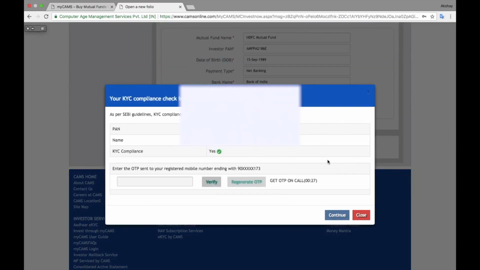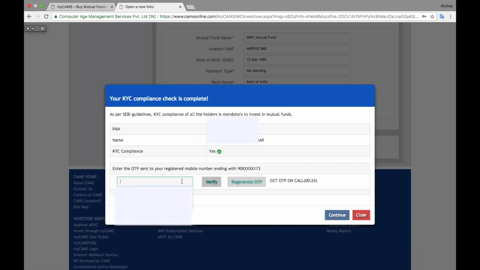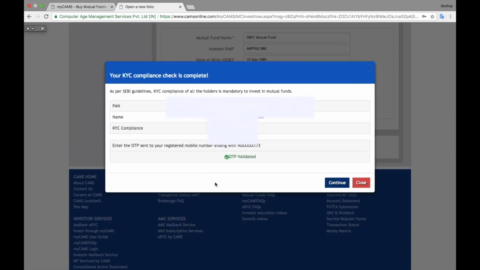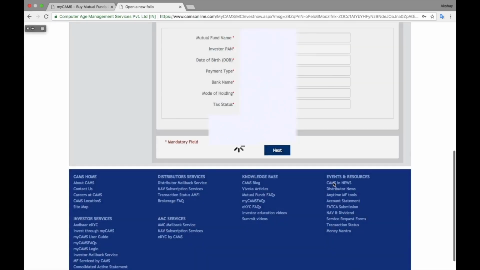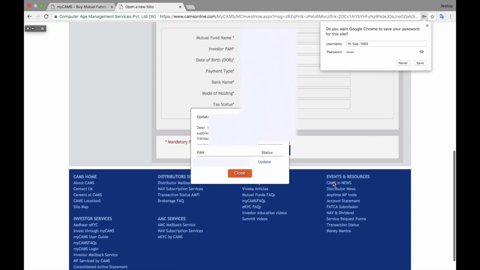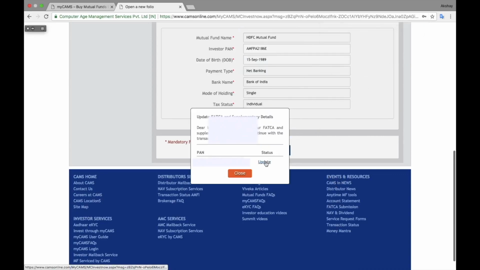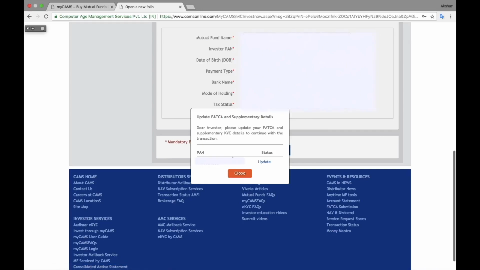See, KYC compliance, yes. Now one OTP will be generated on your mobile. You have to put it here and click on verify. Once OTP is verified, you can see OTP validated. Click on continue. Since it is first time, it is showing you your PAN details, and you can update the details in your KYC. So I'll click on update.